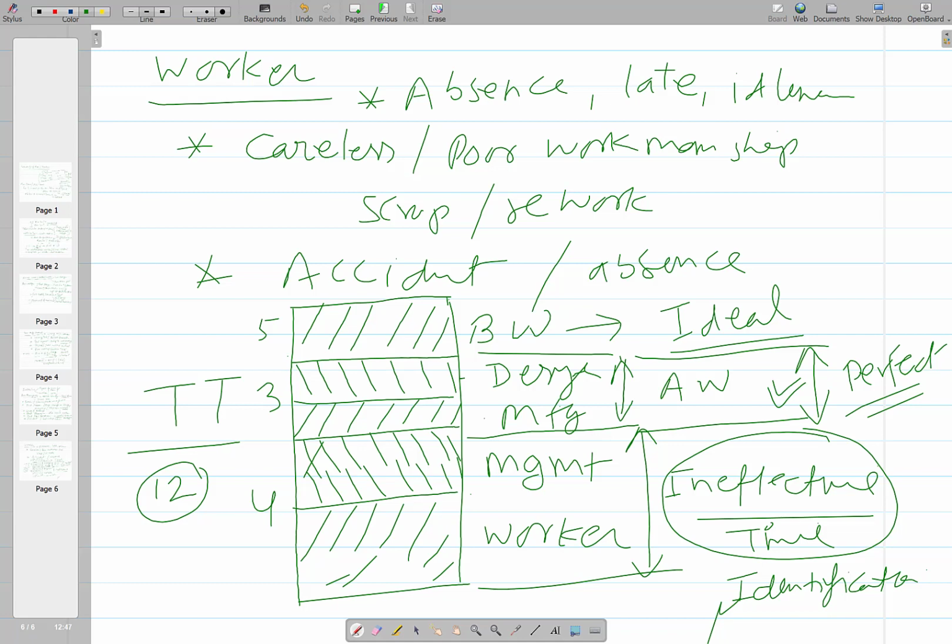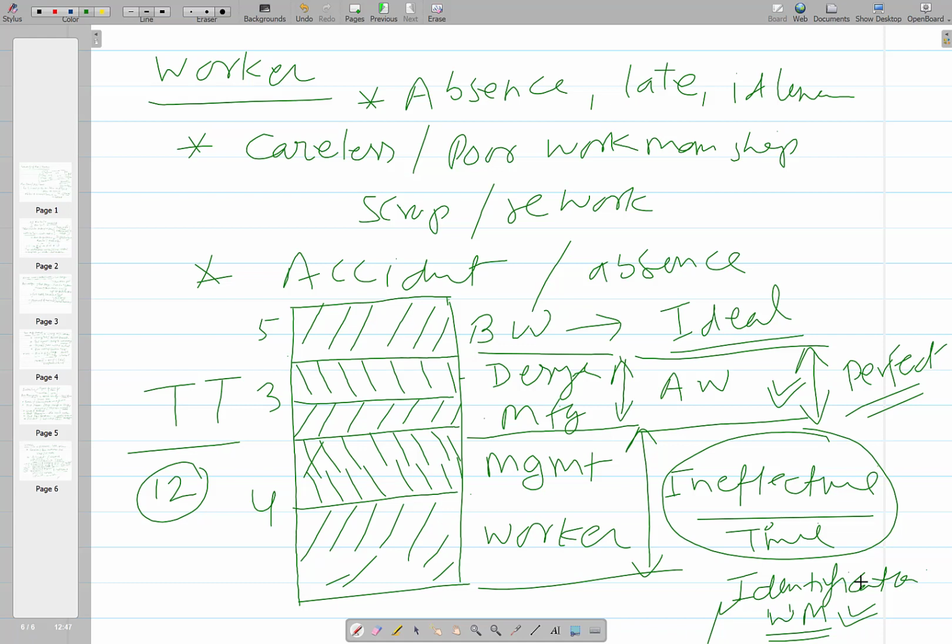So first its existence is to be acknowledged, and then it is to be quantified in terms of time. Okay, so here our work measurement technique works, as far as the work system design or the work study is concerned. Work measurement techniques help to identify the magnitude of the ineffective time which is therein.